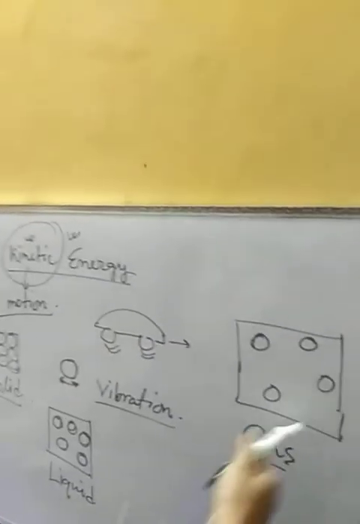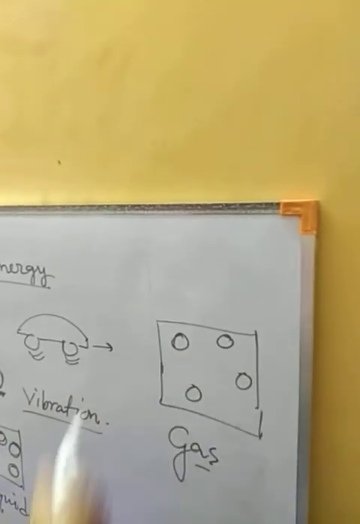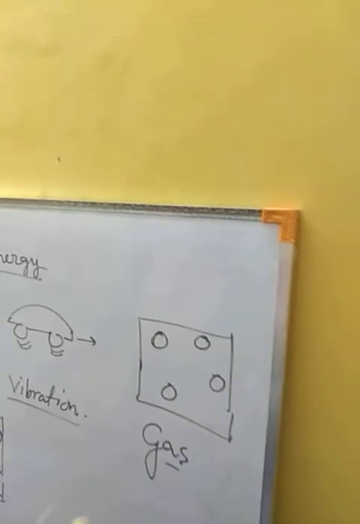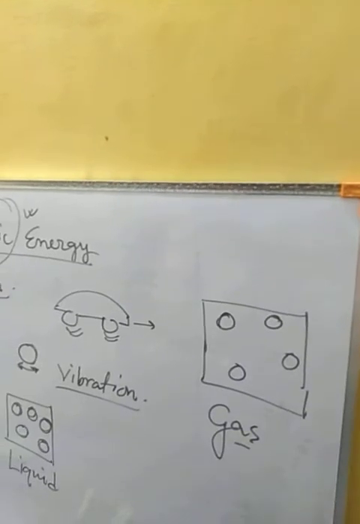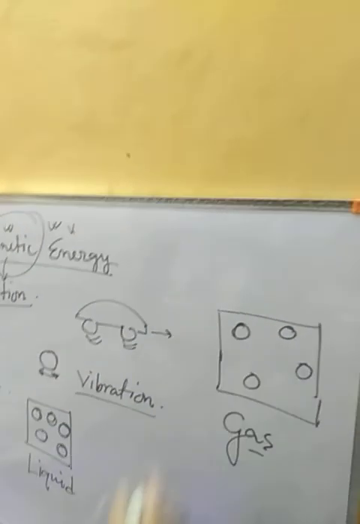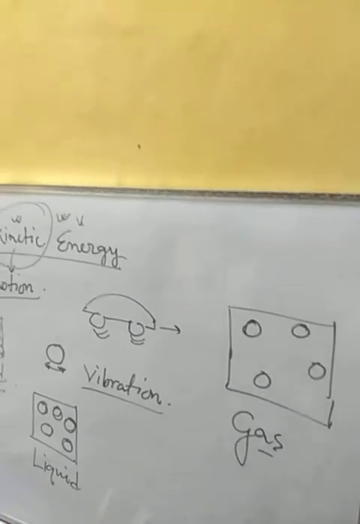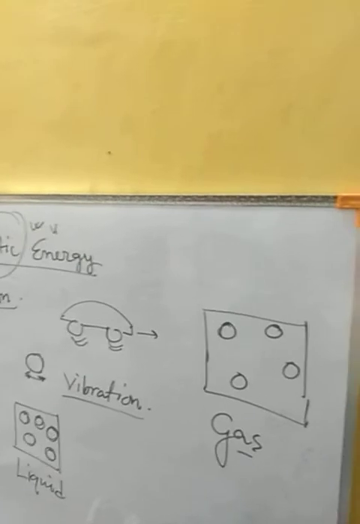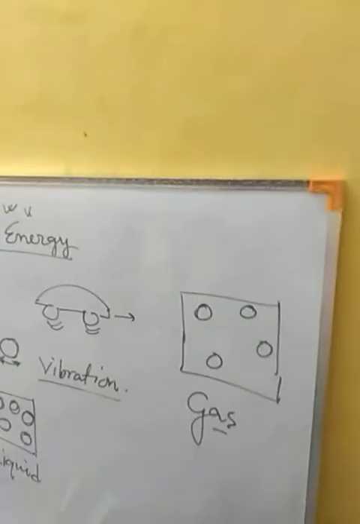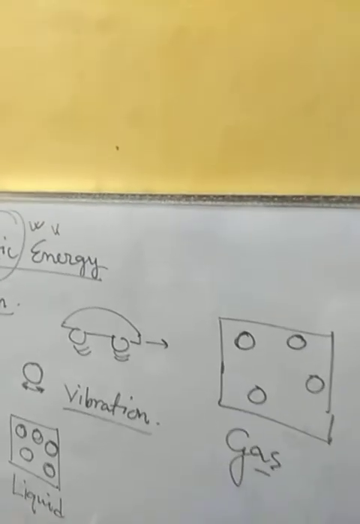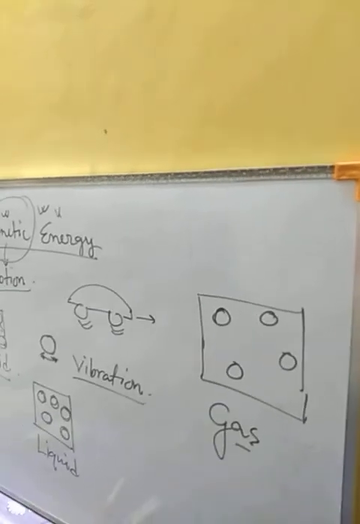Because of this, the particles can randomly move here and there. No binding force is there to keep them together. That is why the motion of gas particles is the highest, so there is a lot of kinetic energy in the gaseous particles, and because of this they can move here and there. The movement of gaseous particles is much more than that of liquid and solid.